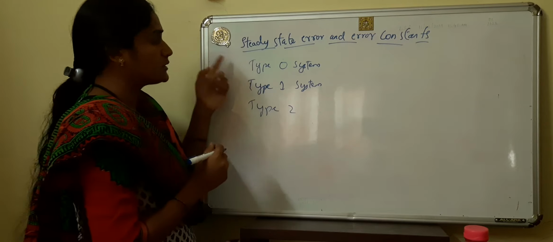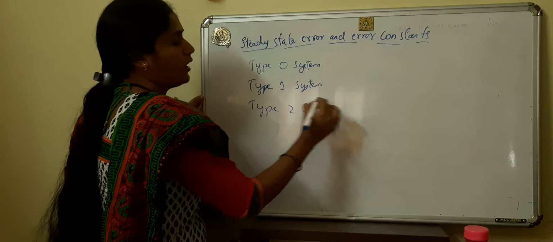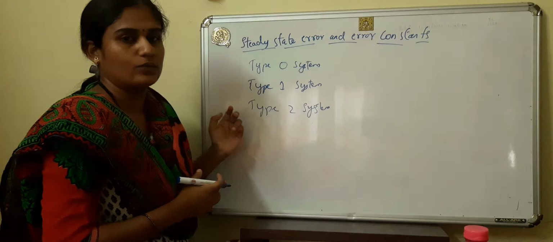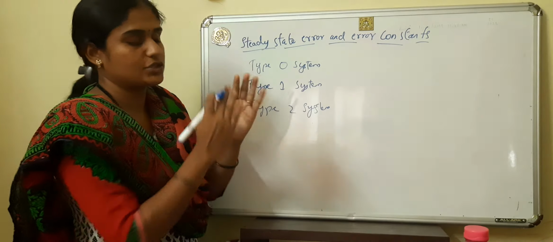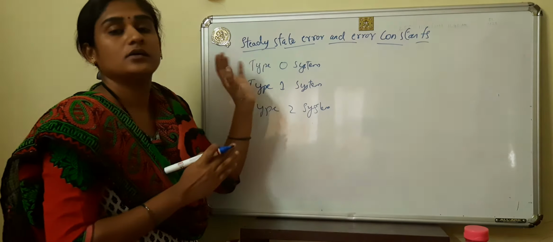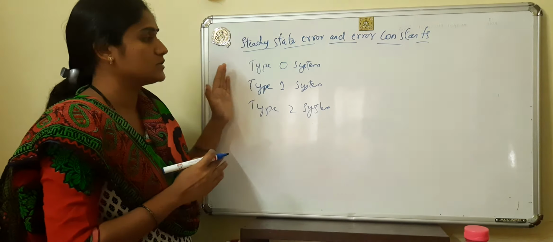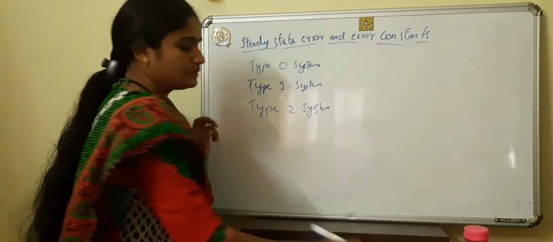How can we decide type 0, type 1, or type 2? It is based on the integration components in the given system.